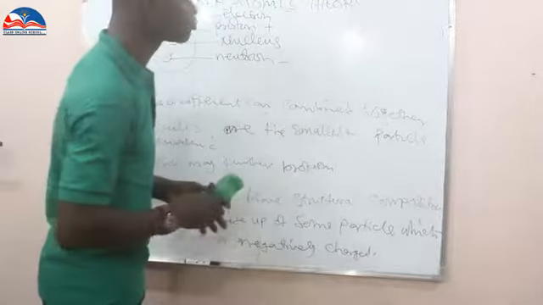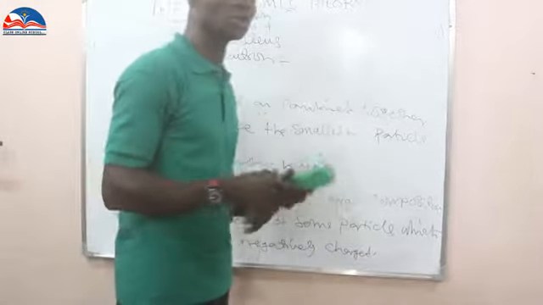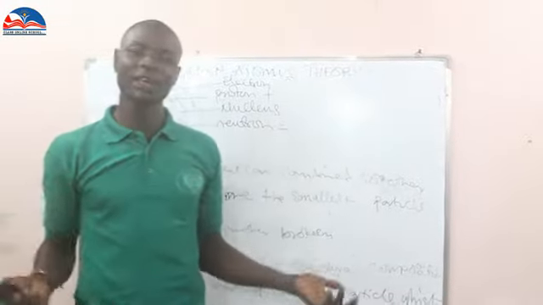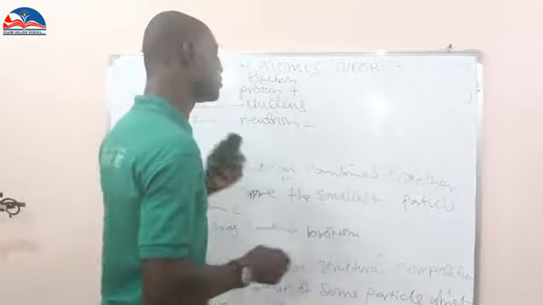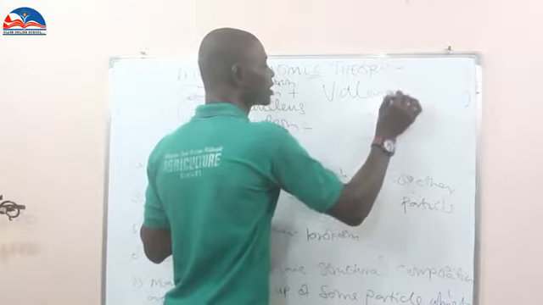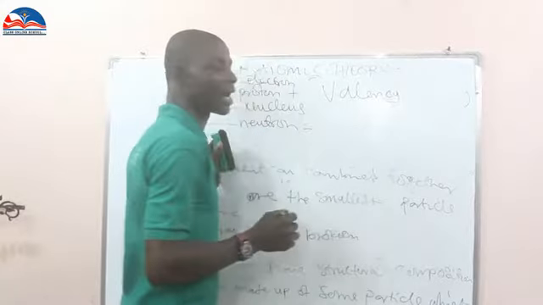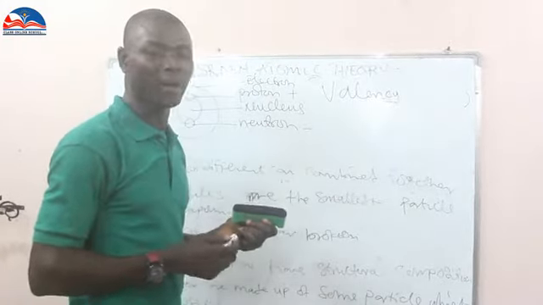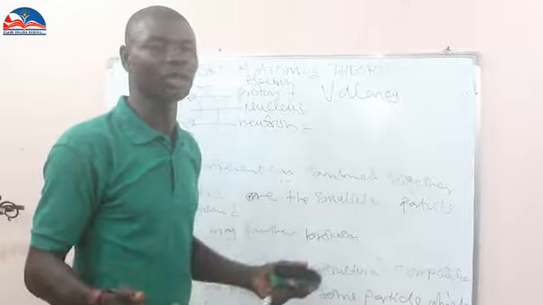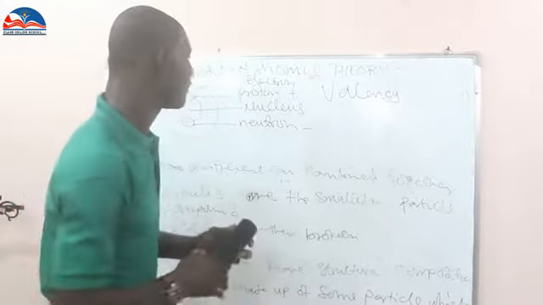So because of that, we quickly go into what we call the valency. What is the meaning of valency? Valency simply means the combining power. Valency, the combining power of an element, an ability of an element to combine with another one. That is what we call valency.